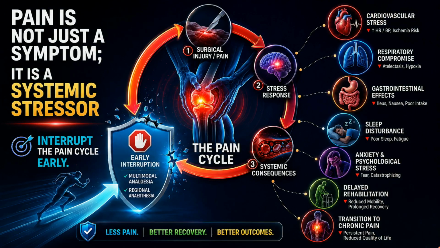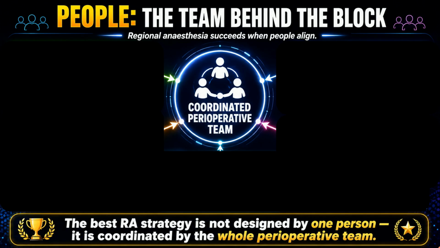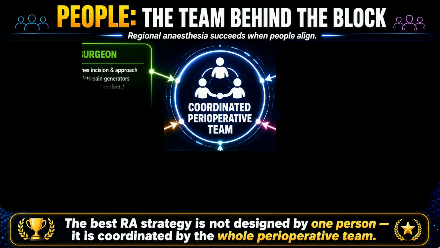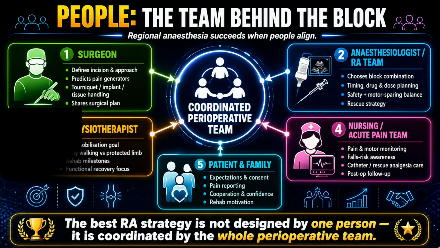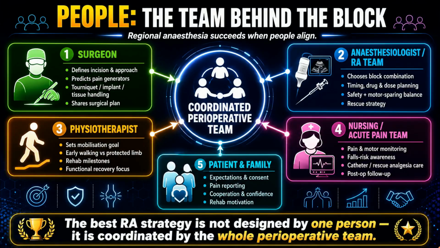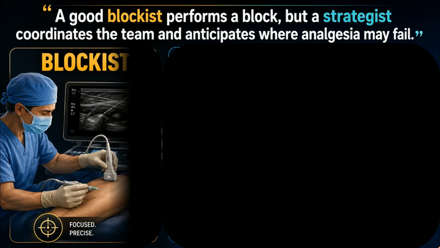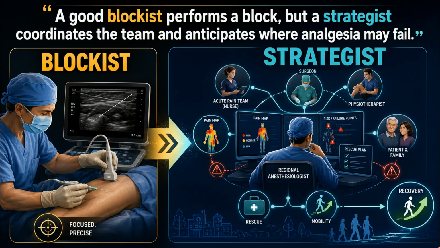The next P is people, the team behind the block. Regional anesthesia success depends on alignment between surgeon, anesthesiologist, physiotherapist, nurses, acute pain team, patient, and family. The surgeon defines the pain map through incision, approach, tourniquet, tissue handling, and surgical complexity, whereas the regional anesthesia team predicts the gap and designs the block, timing, dose, and rescue plan. A good blockist performs a block, but a strategist coordinates the team and anticipates where analgesia may fail.